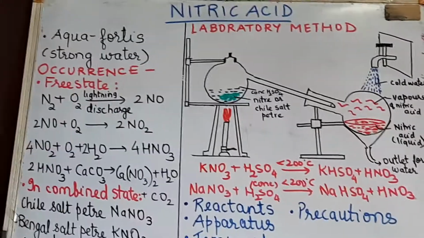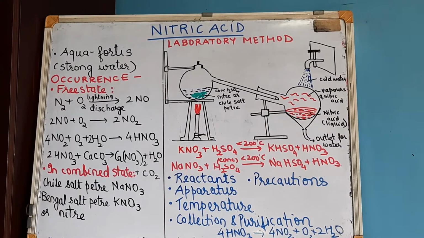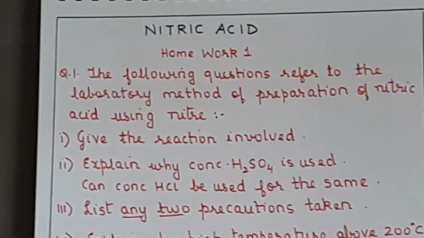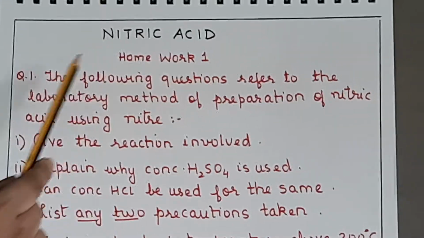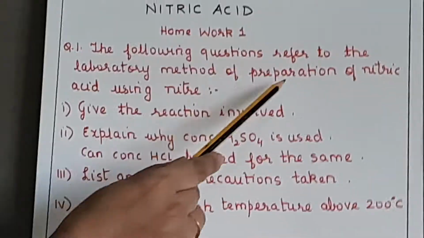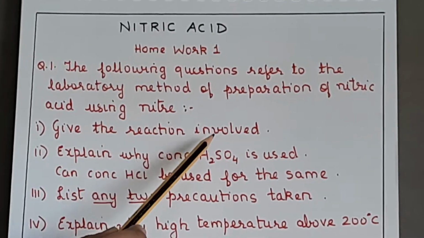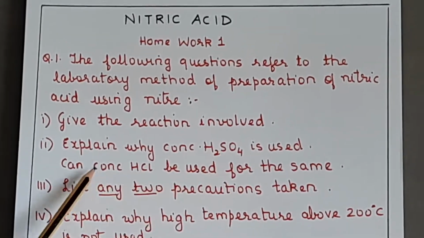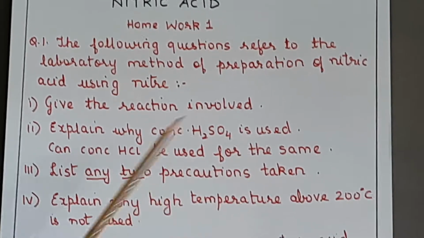Now we will have a look at the next part. Okay, so just note down these questions with respect to the laboratory method. This is your homework 1. Question 1. The following questions refer to the laboratory method of preparation of nitric acid using niter, means KNO3. Give the reaction involved. Second, explain why concentrated sulfuric acid is used. Can concentrated hydrochloric acid be used for the same?